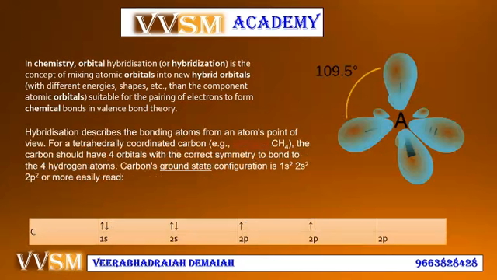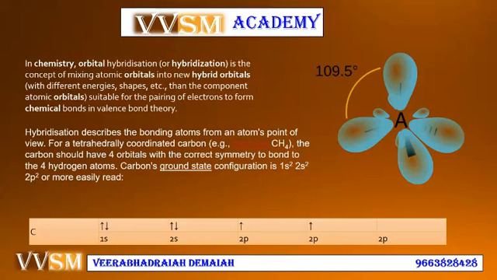Well, now sp3 hybridization. From the atom's point of view, for a tetrahedrally coordinated carbon, for example methane, the carbon should have 4 orbitals with the correct symmetry to bond to the 4 hydrogen atoms.